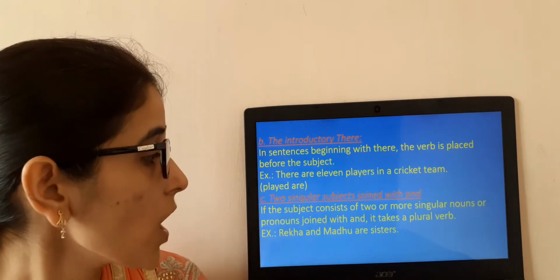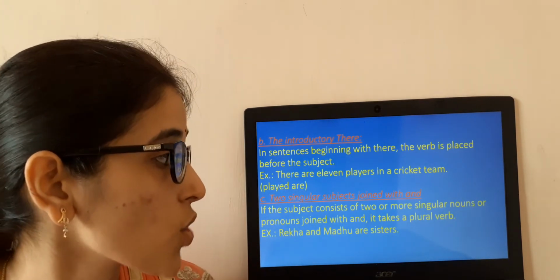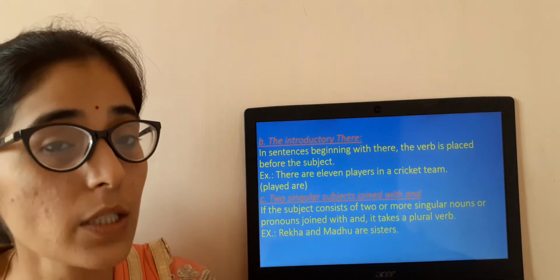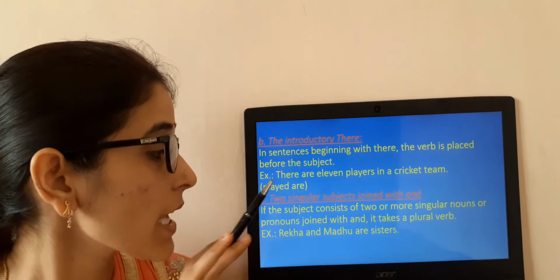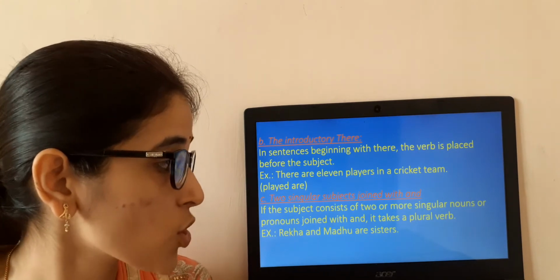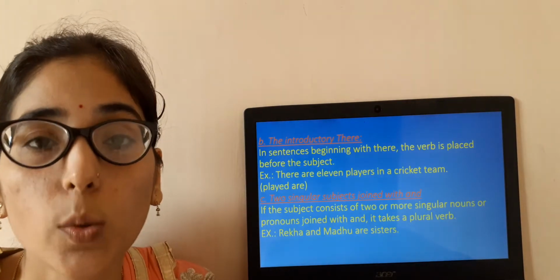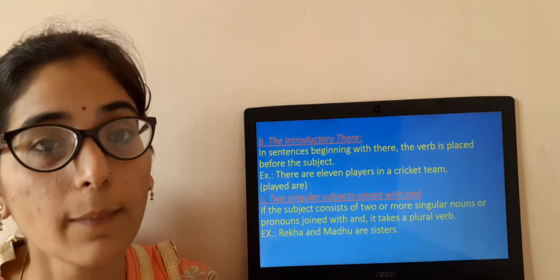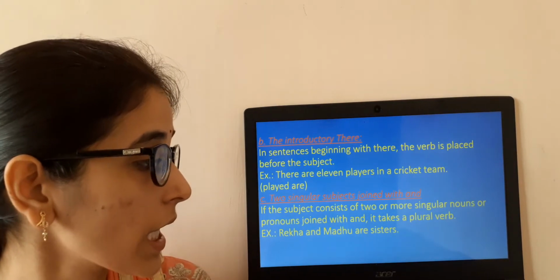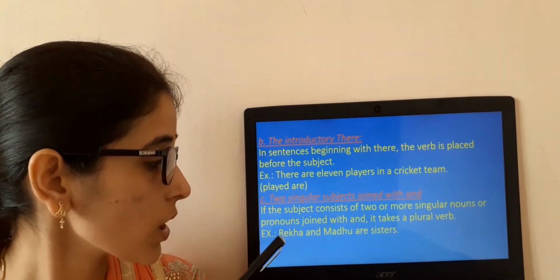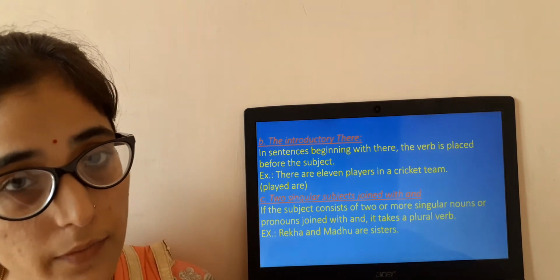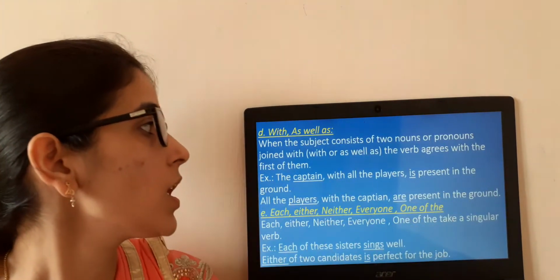Clear? Two singular subjects joined with and. When two singular subjects are joined with and, at that time what you have to do? If the subject consists of two or more singular nouns or pronouns joined with and, it takes a plural verb, because we are talking about two different singular things. Clear? You can see the example here. Rekha and Madhu are sisters. Here I have joined with and and I have used the plural form. Clear? Let us move to the next one.